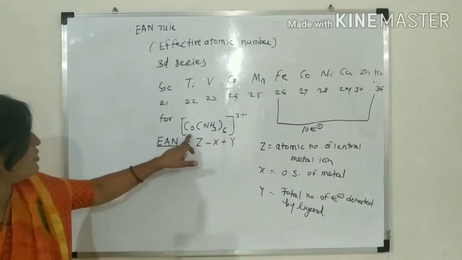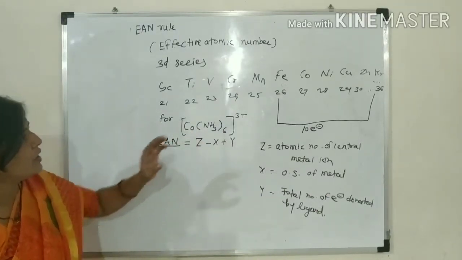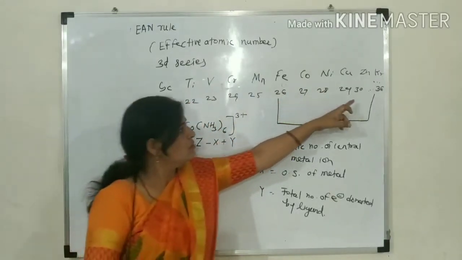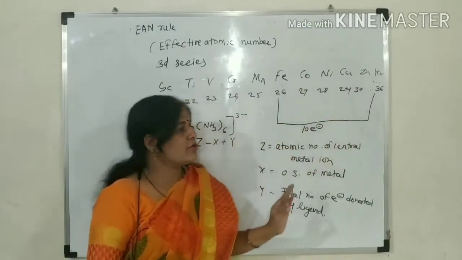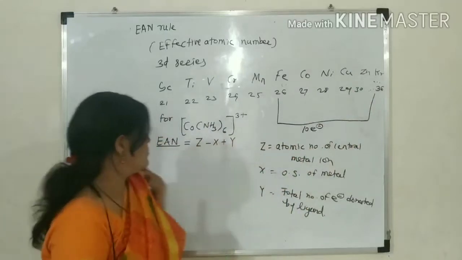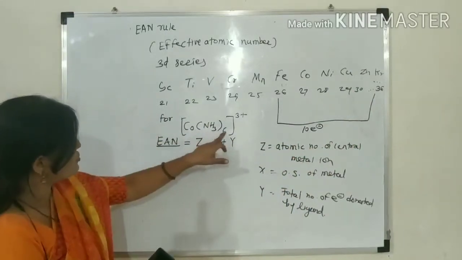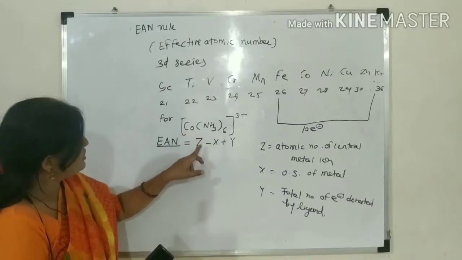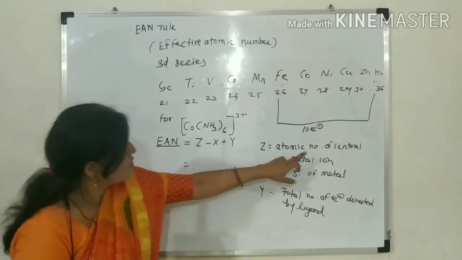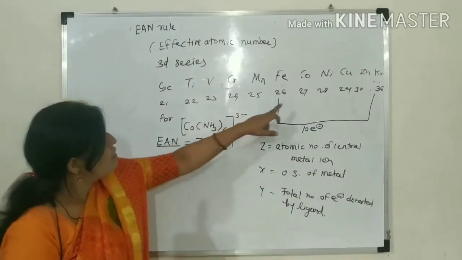The central metal ion attains a noble gas electronic configuration like krypton, because krypton is the next member of this series. Therefore, it can attain the electronic configuration of krypton, that is 36. In this coordination complex, Z is the atomic number of the central metal ion. The central metal ion is cobalt. Its atomic number is 27.